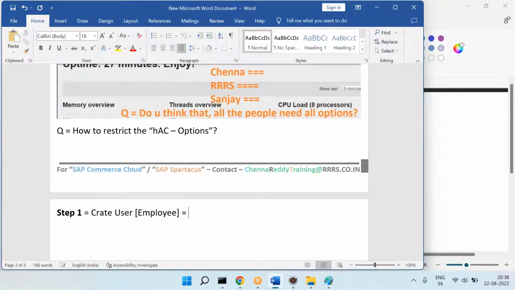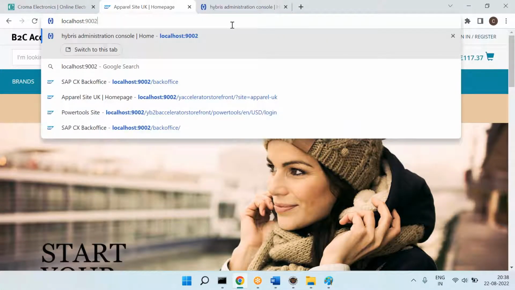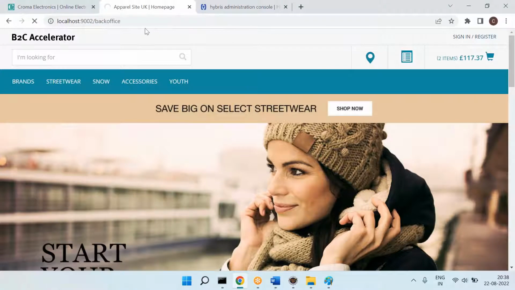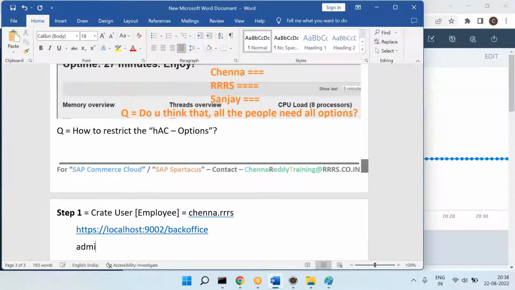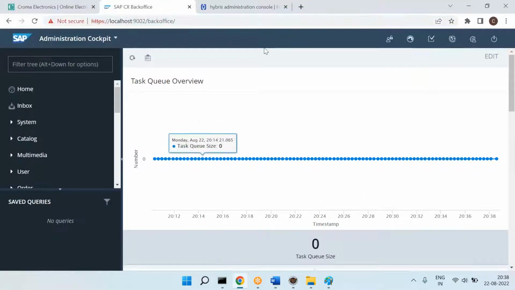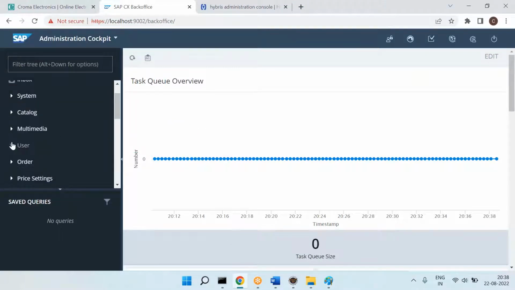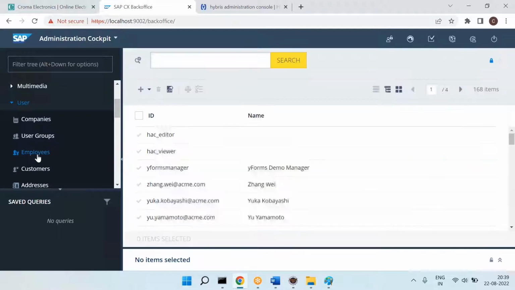So let's say I will create Chenna RRS first. How do I do that? If you want to create the employees, then you can go to another tool called back office. This is another tool we get after installation. And we have given the username admin and password admin150. You can go here, then go to the users and go to the employees.